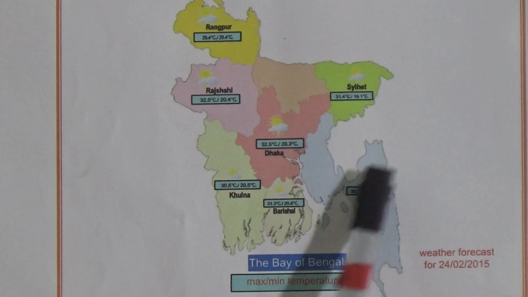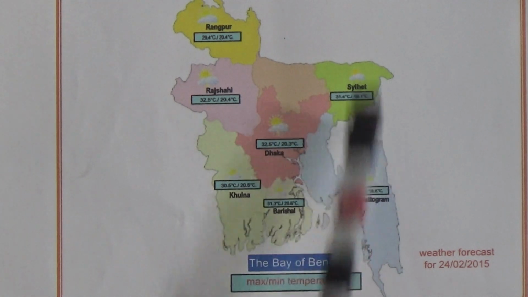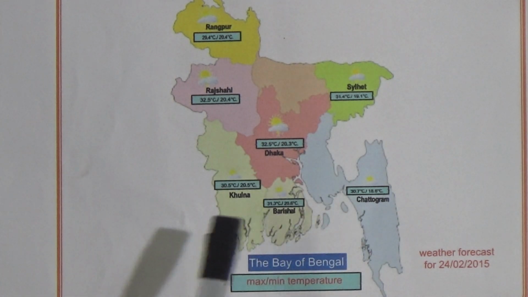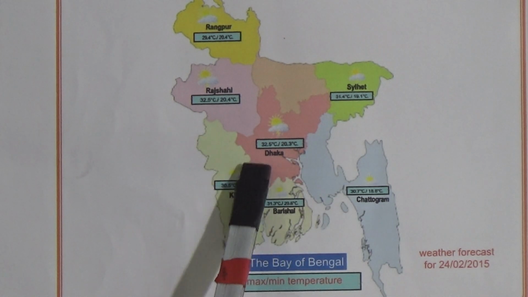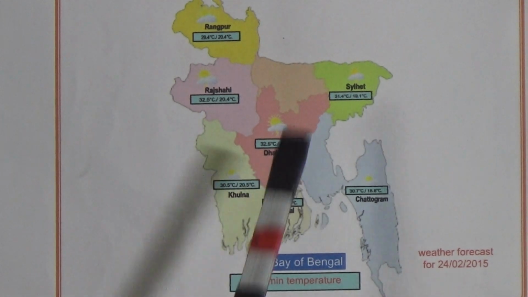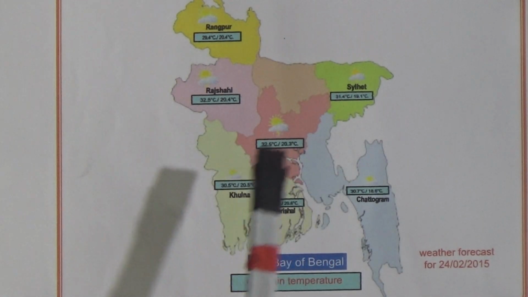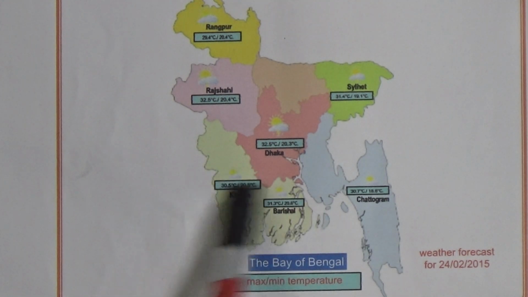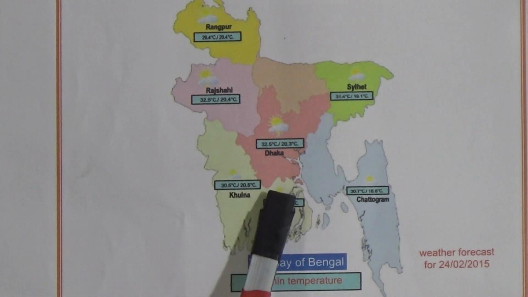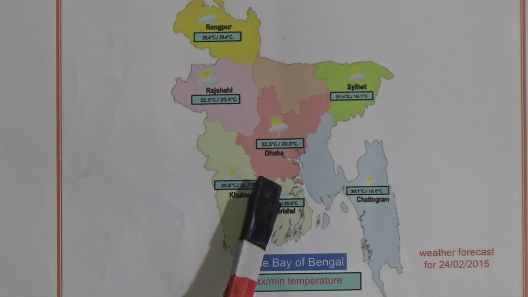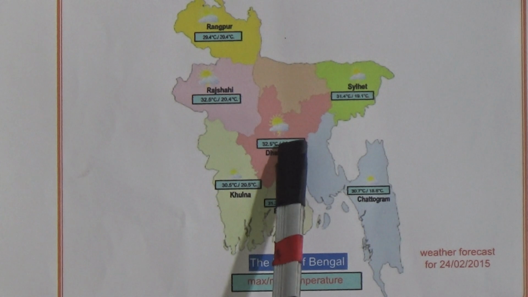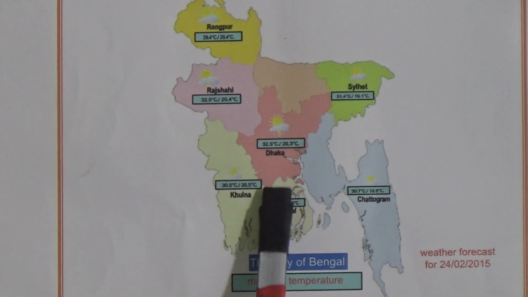The question is, how do you use weather forecast? If you have heard the news of weather forecast, they say how many degrees Celsius today's temperature is in Dhaka, Chittagong, Sylhet, Rajshahi, Rangpur, Khulna and Barishal. By hearing this we can easily understand whether it is hot or cold or there will be rain. Then according to the weather forecast we will decide what to do that day. So come to the next page.